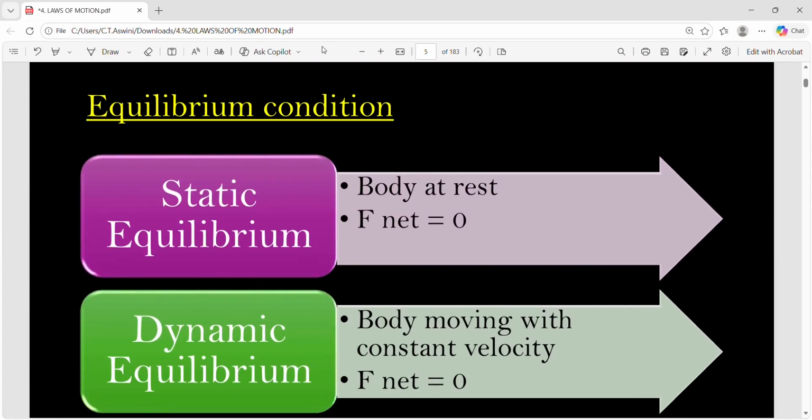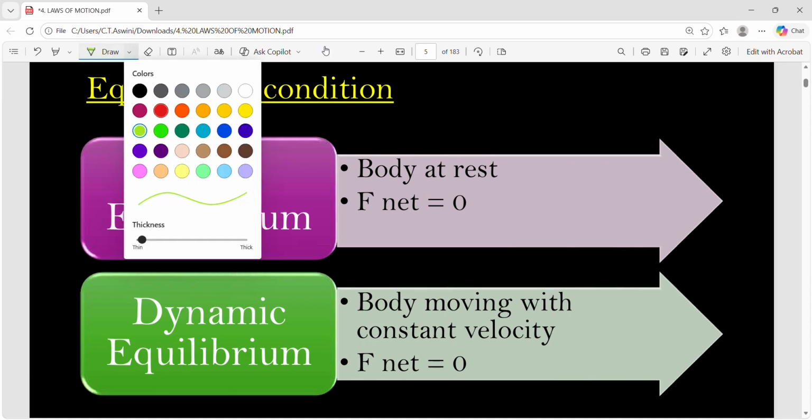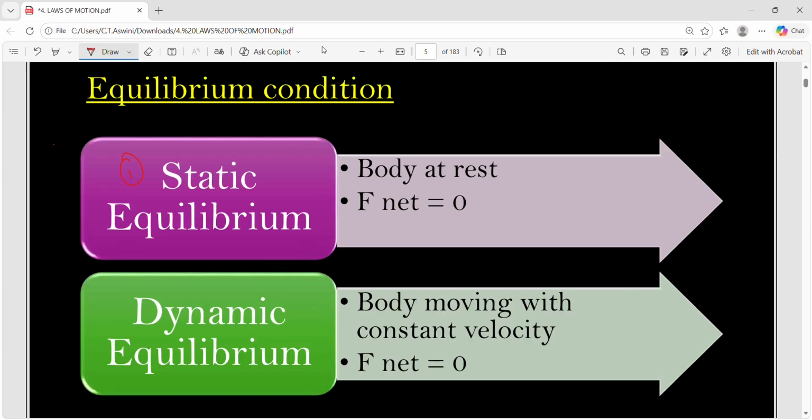And there are two categories of equilibrium conditions. Number 1, static equilibrium, and number 2, dynamic equilibrium. Equilibrium means immediately you must consider F net is 0. Static in the sense what? The body is not moving. If the body is not moving, then we call it a static equilibrium. F net is 0 and body not moving.